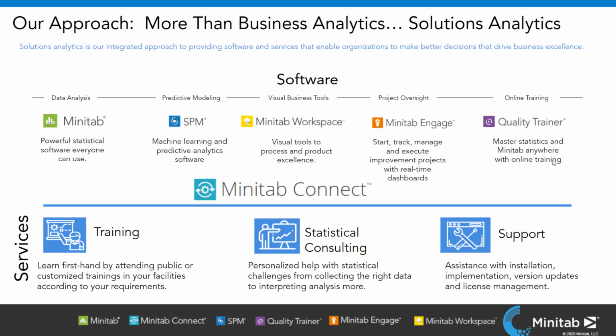Minitab has currently six products in their portfolio with a recent two new products. One is Minitab Connect and one is Minitab Engage, which completes the whole solution for business analytics. And recently they have added another module, which is the predictive analytics module in Minitab statistical software.